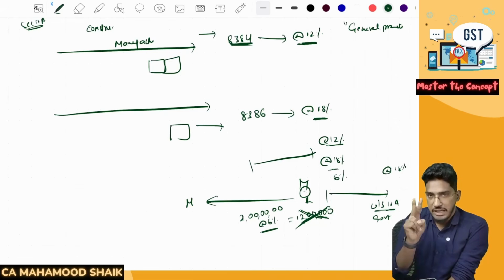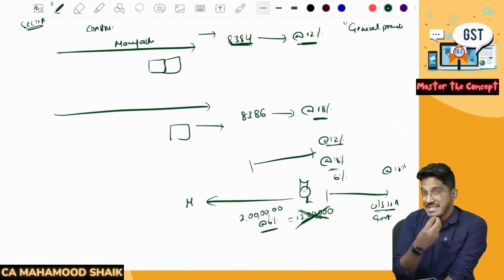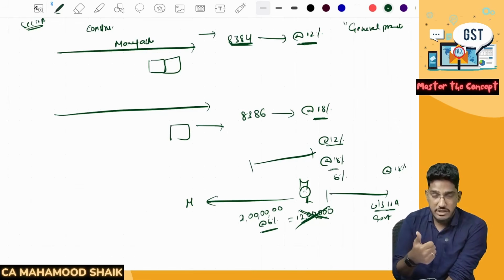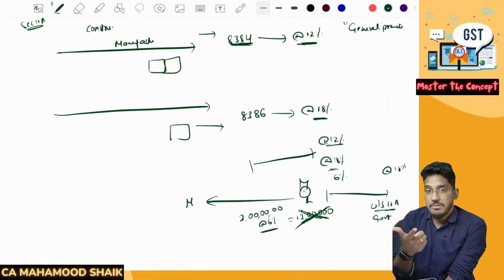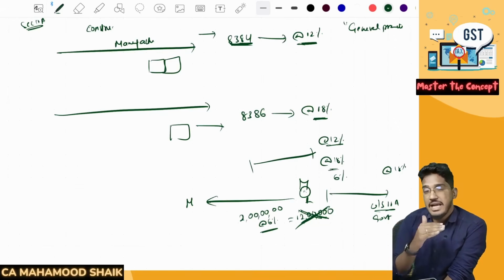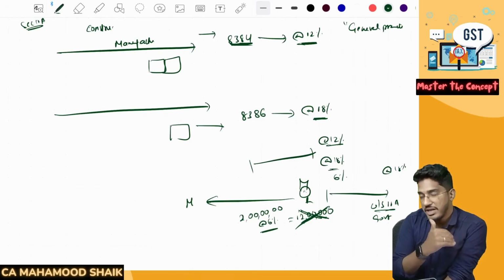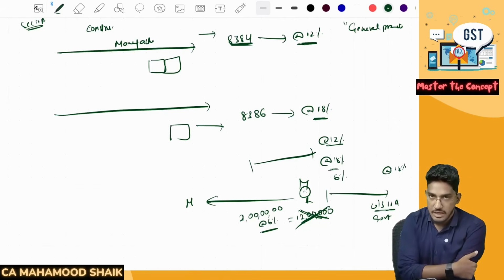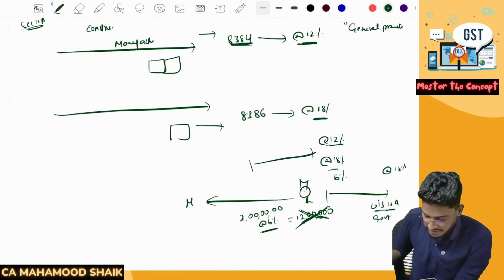So to give relief in 2 cases: number 1, where people are treating a category of supply as exempted and they are not paying GST on it as a part of general practice. Number 2, the people are paying GST but at a lower rate than the actual rate. In those cases, government, on the basis of recommendation from the council, they can exempt you. They might take a decision not to collect that extra amount for whatever has already happened in the past. Understood? That is what section number 11A is all about.